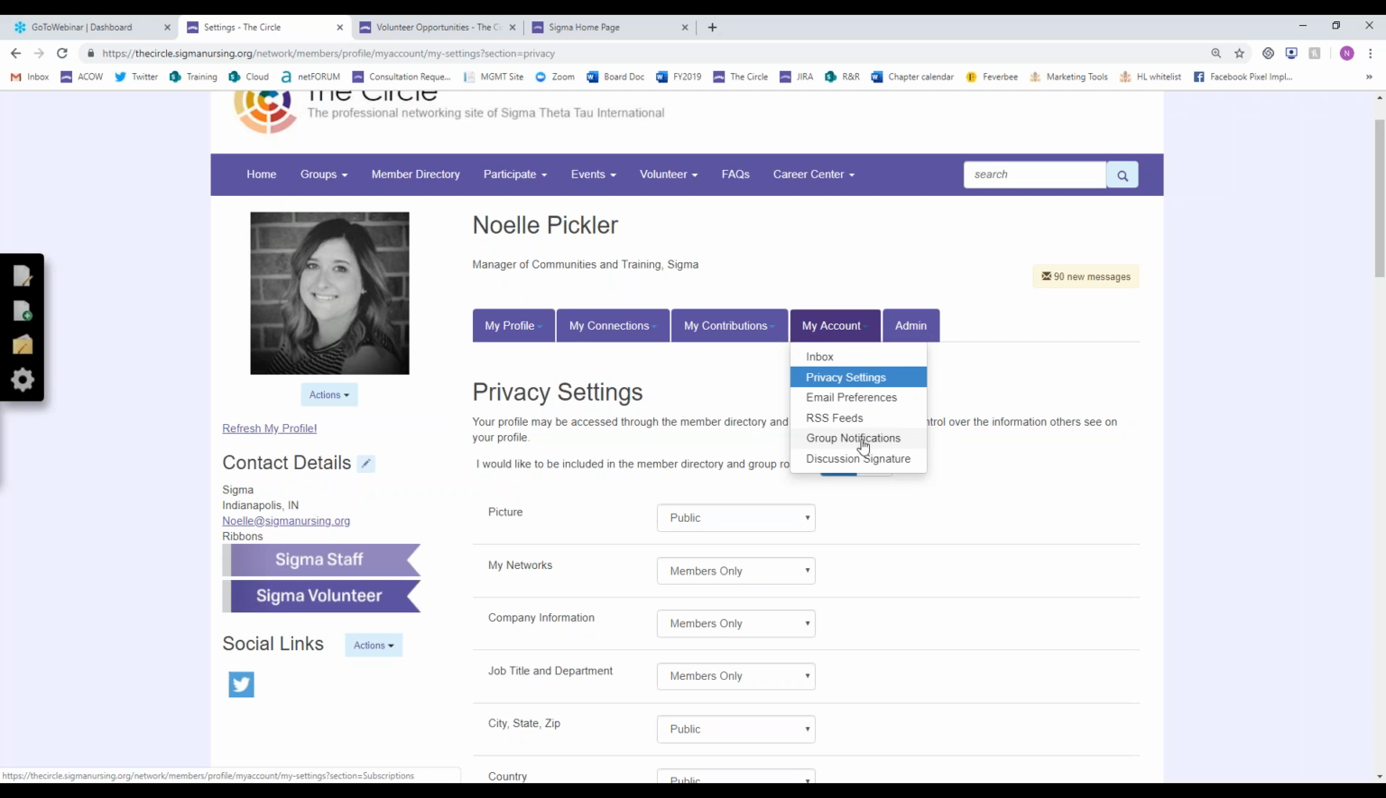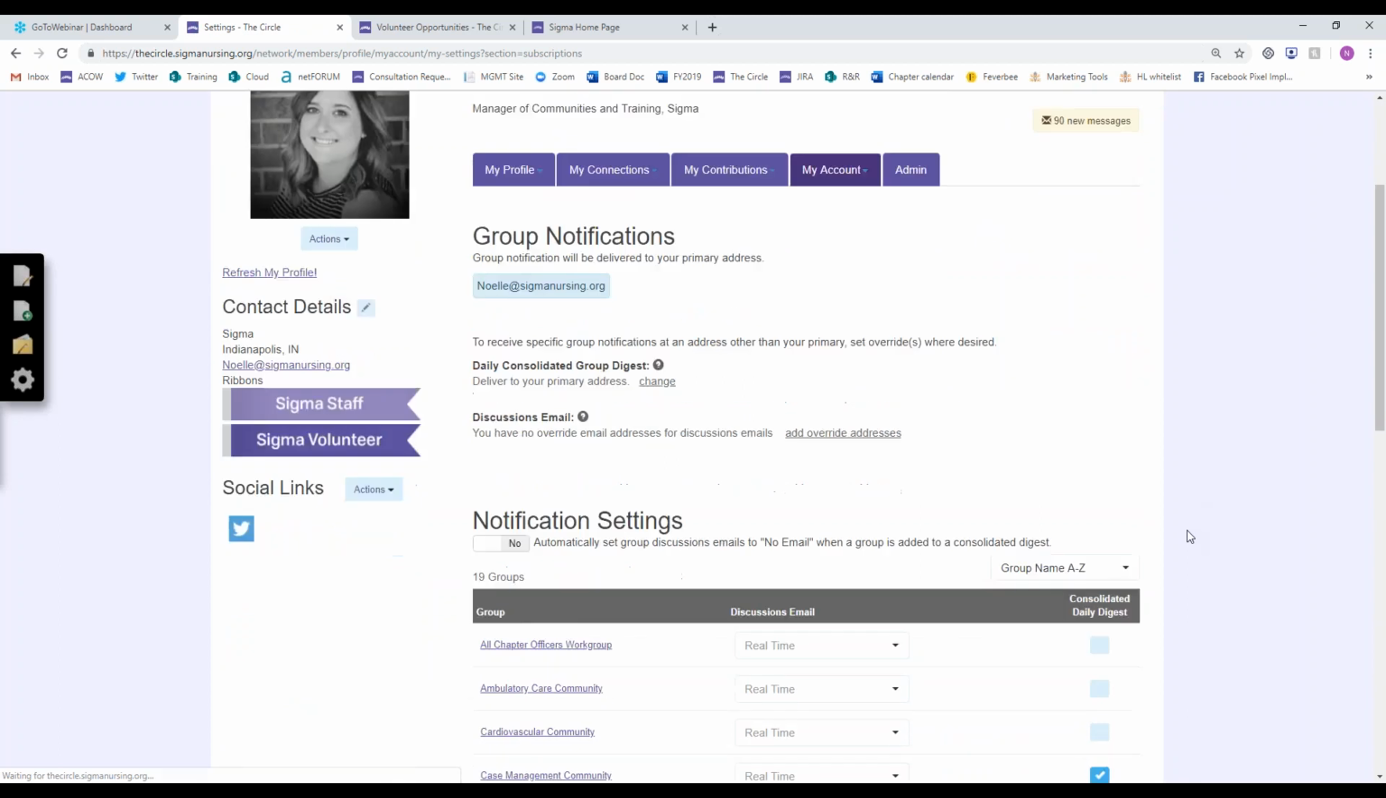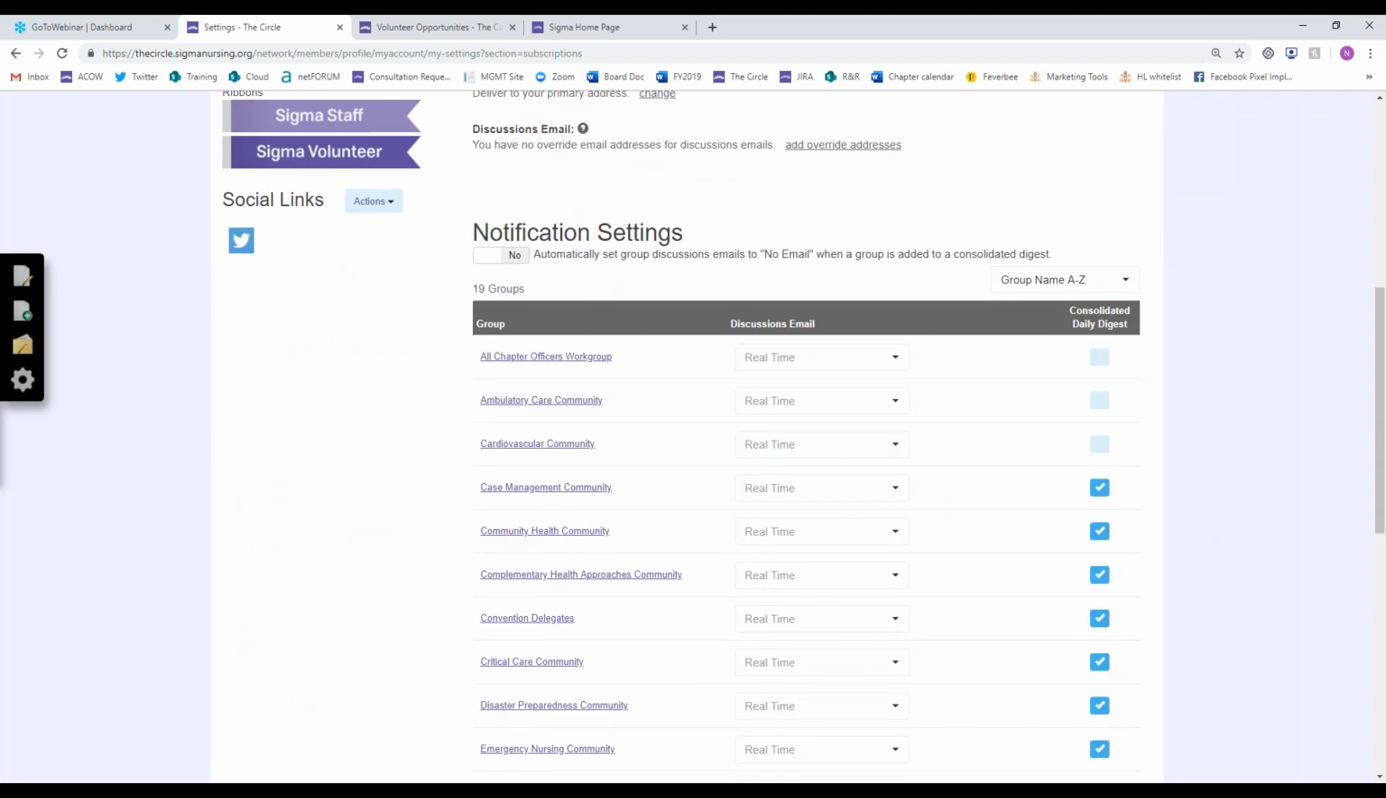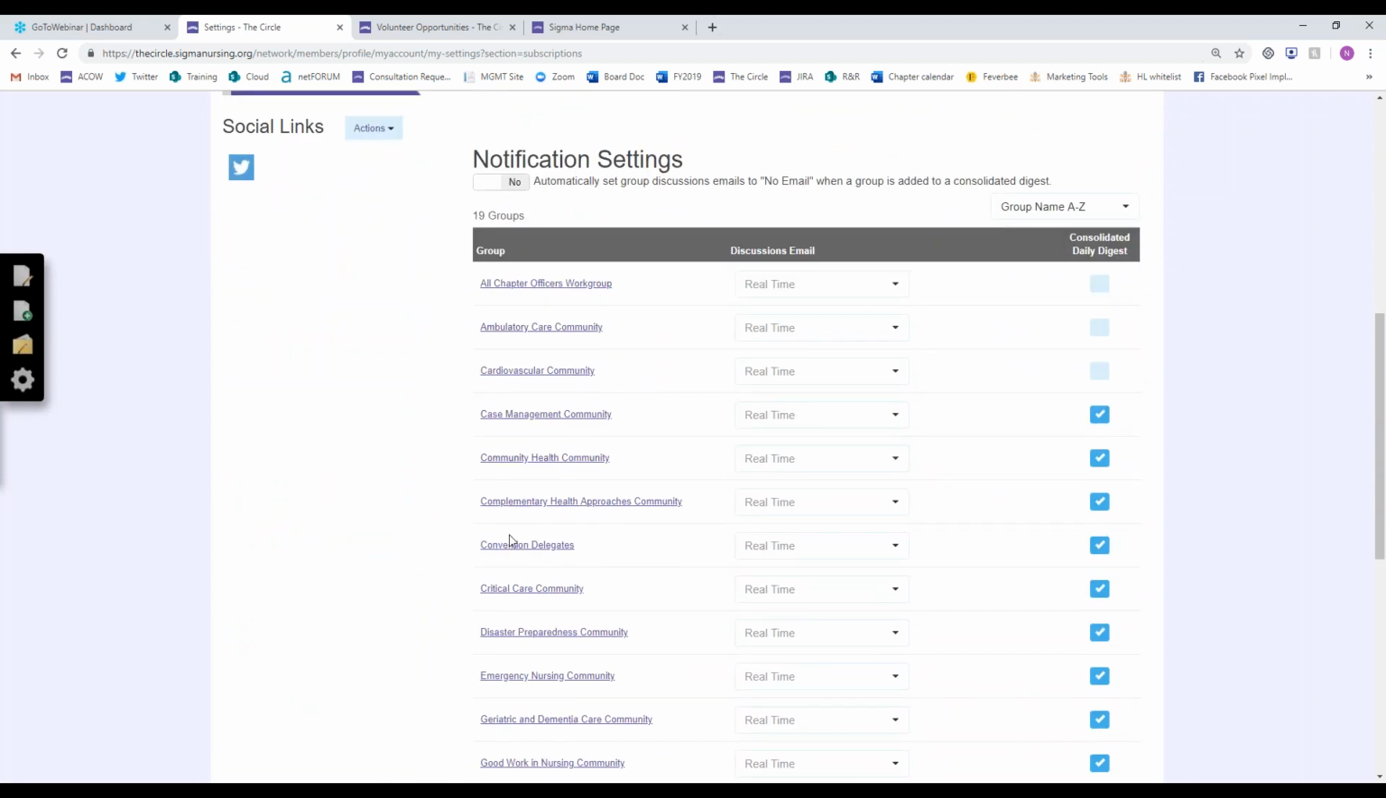It's also where you come to change your group notifications. So when I click on My Account and Group Notifications, this is how I am emailed through the circle. So these are all of the groups that I'm a part of, and each group has a discussion forum. That's how you participate in the conversations. We saw one of those in the nurse educator community that I showed you earlier. It had that discussion forum for you to converse through. And so those discussion forums actually send emails. And so this is where you can decide how you want to get those emails.